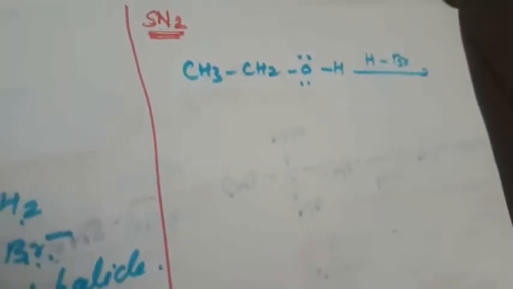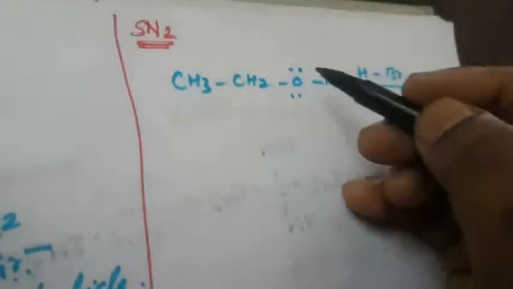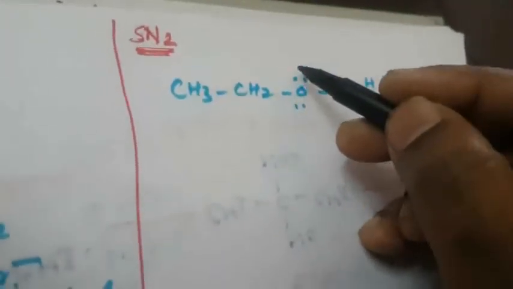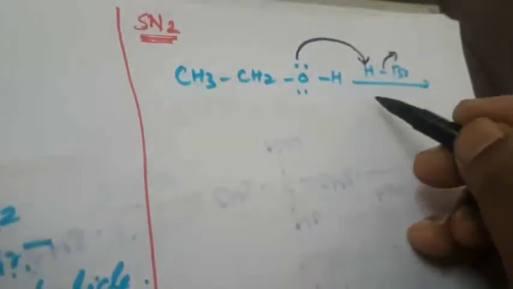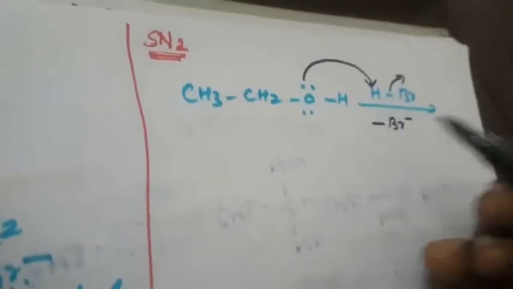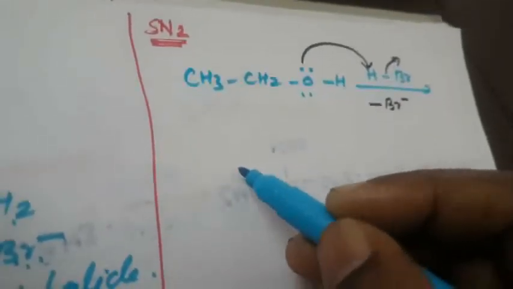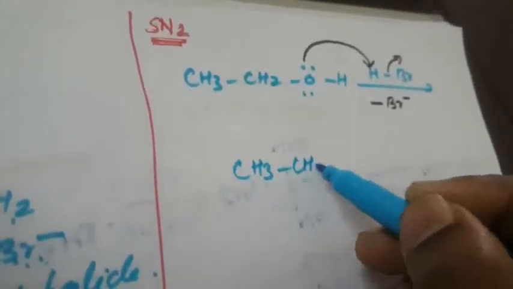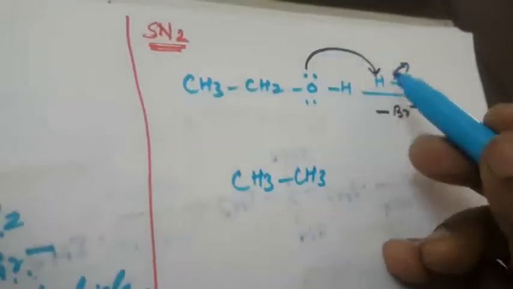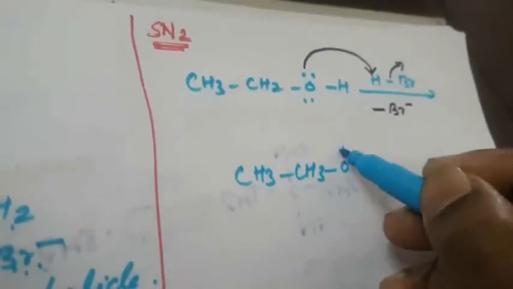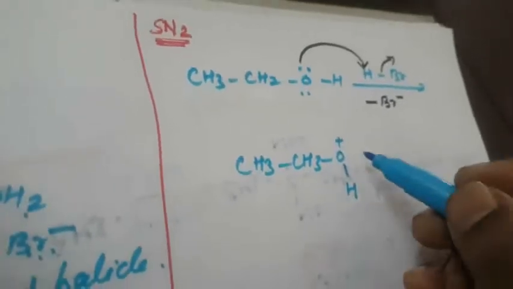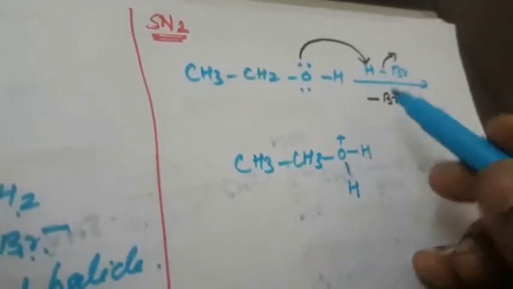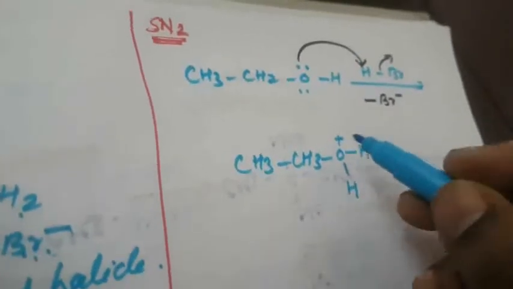So here what will happen? The lone pair of electrons on the highly electronegative atom is attached to this one, so this bond will be removed. It is removed as Br minus. So what is this compound again? It becomes CH3CH2, and the O donates two electrons. The O becomes a positive ion. Here again one hydrogen, here one hydrogen. This H will be attached to this one, so it will become a positive ion.